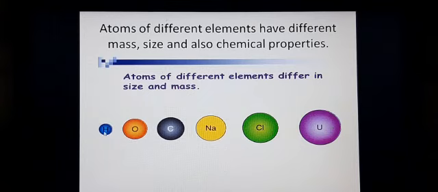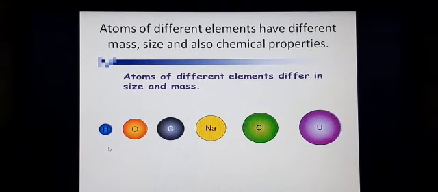Like the hydrogen atom, this is the oxygen atom, this is the carbon atom, we have the sodium atom, the chlorine atom, and the uranium atom, which are atoms of different elements, and they have different mass, size, and also different chemical properties, because uranium shows different chemical properties, atoms of chlorine show different chemical properties, and atoms of sodium show different chemical properties, like that.